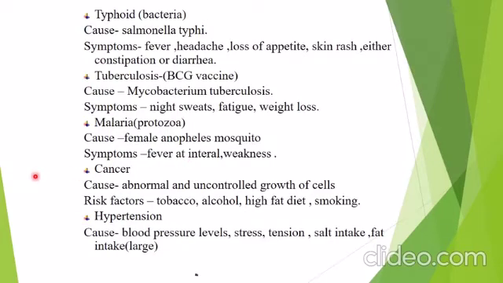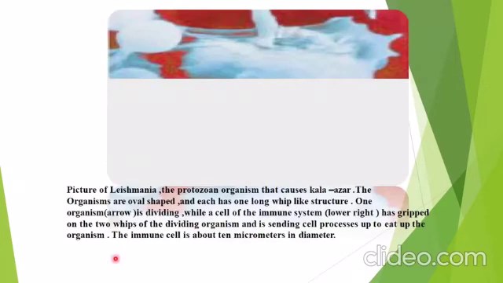Next is cancer. Cancer is caused by abnormal and uncontrolled growth of cells. Risk factors may be tobacco, alcohol, high fat diet, smoking. Next is hypertension. Hypertension is related to blood pressure level, stress, tension, and large salt and fat intake. So these are a few diseases which occur in humans.